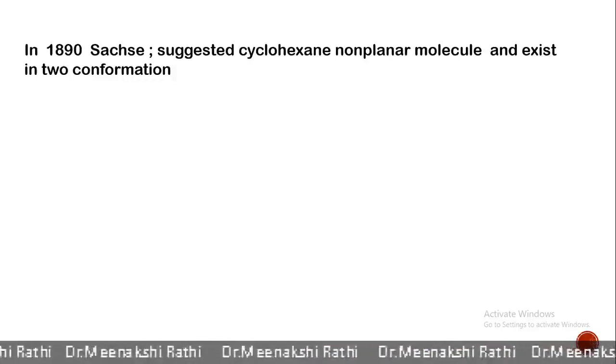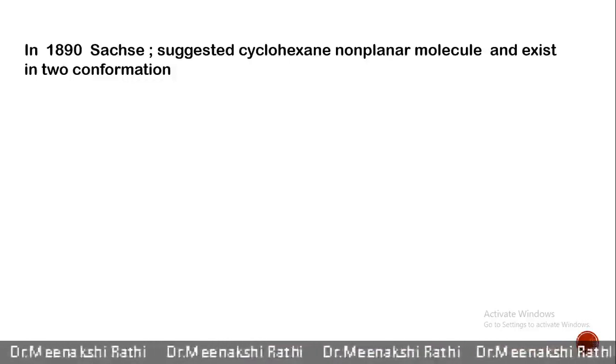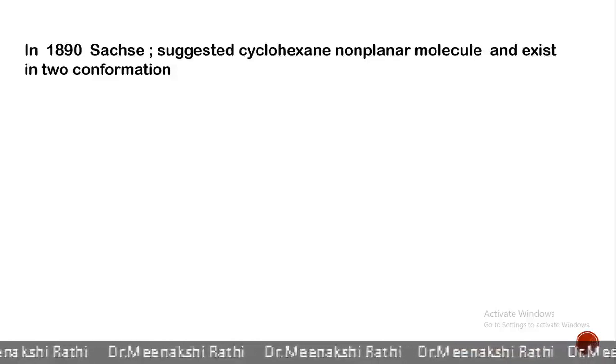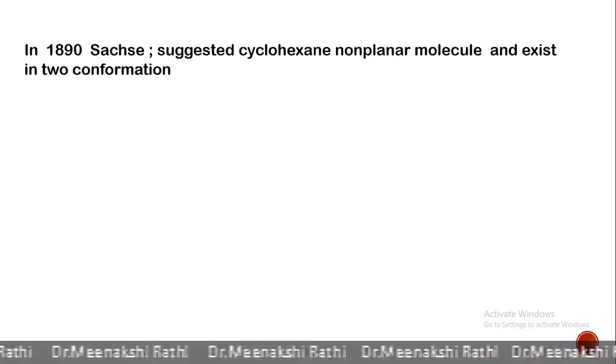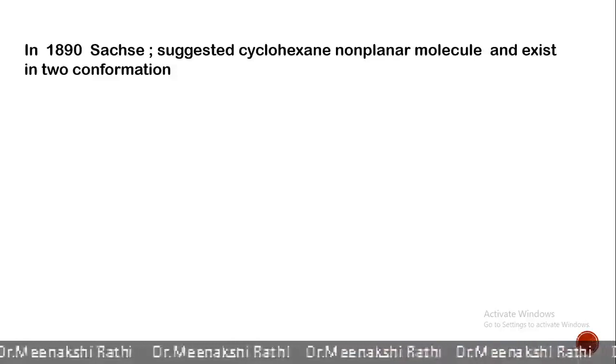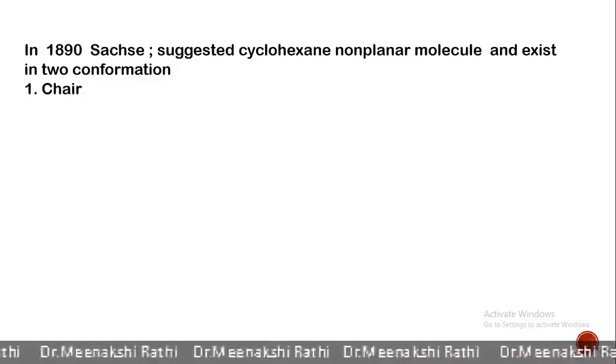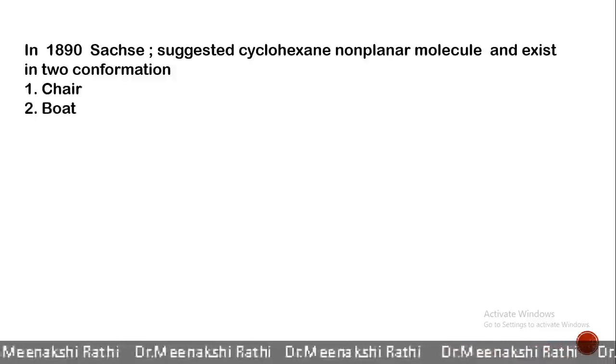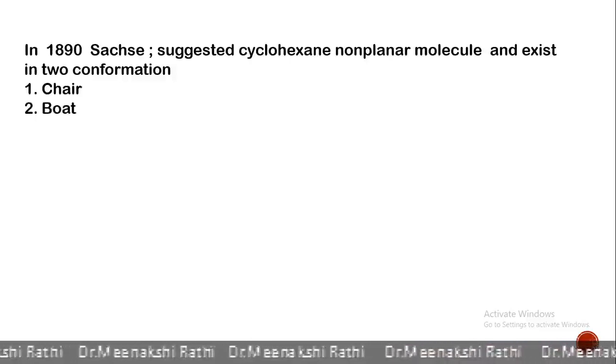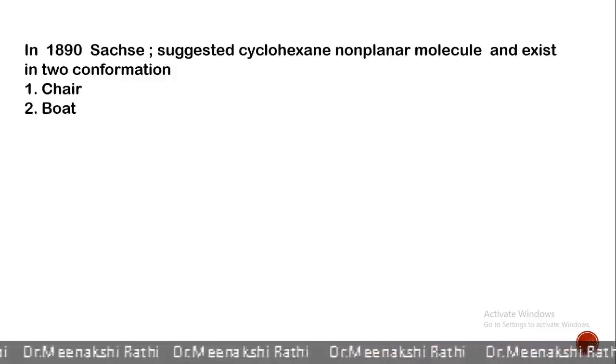According to Sachse, cyclohexane is not like a hexagon. Its bond angle is not 120 degrees, but it is non-planar and exists in two conformations, chair and boat, and these are free from angle strain.